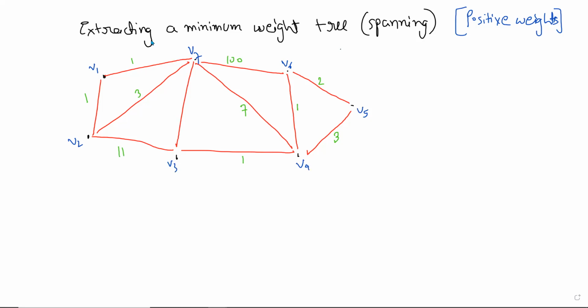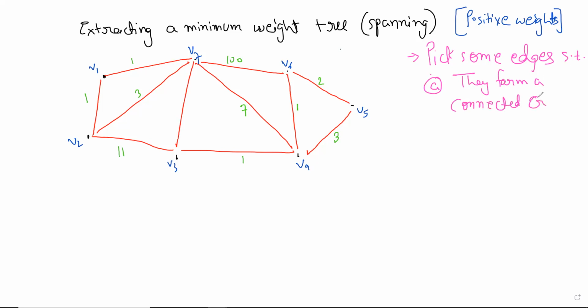Yeah, and also while you guys are obviously thinking about it, let me state the problem clearly and without the language of trees. Pick some edges from the ones available, such that A, they form a connected graph, obviously.